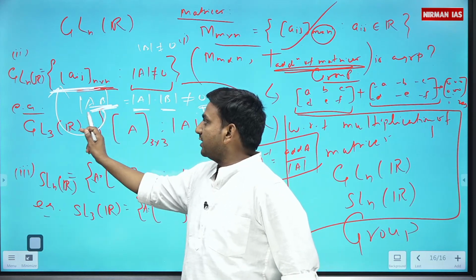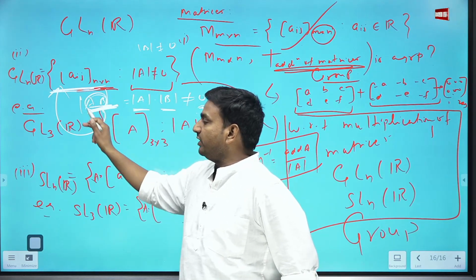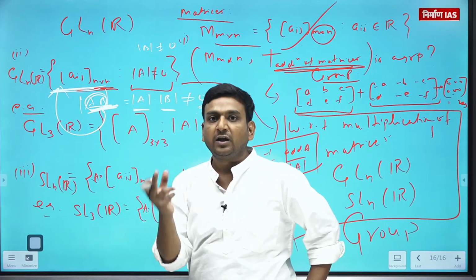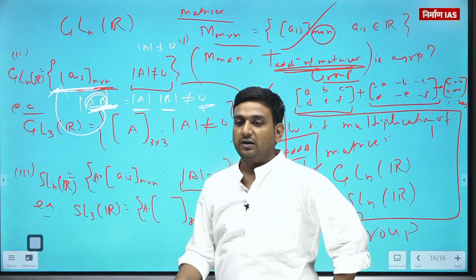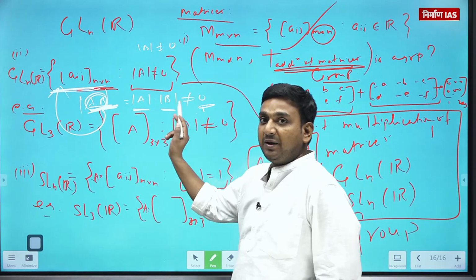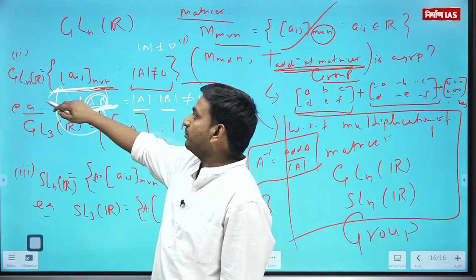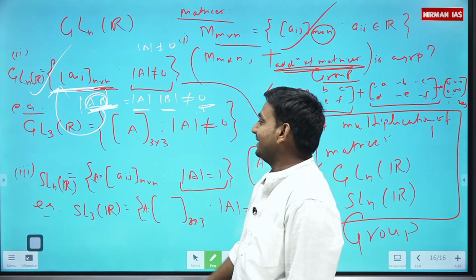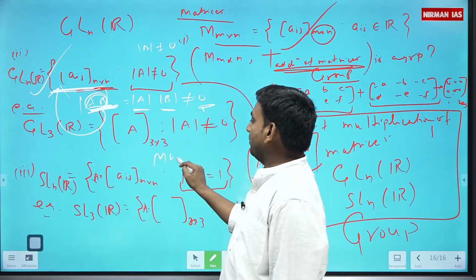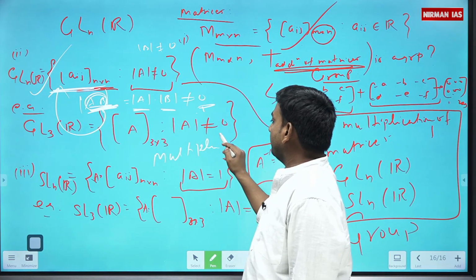So AB is also a matrix of order n with non-zero determinant, so it will again be an element of GL_n(R). This means that multiplication of matrices is a binary composition on GL_n(R). Getting? Similarly, I can talk about multiplication of matrices.